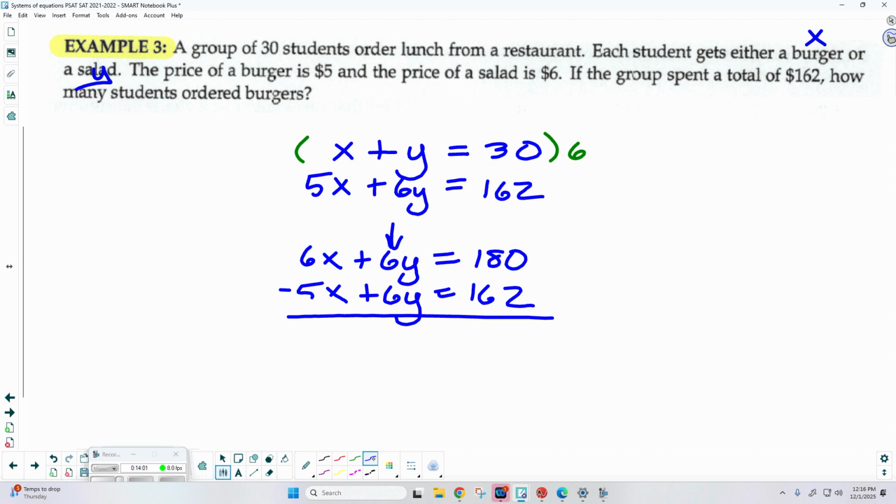So in this case here, the 6y minus 6y is gone. 6x minus 5x, there's the 1x we're looking for. So how many burgers were sold? 18.